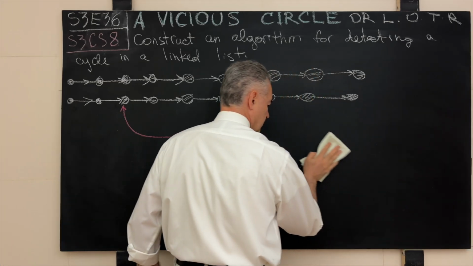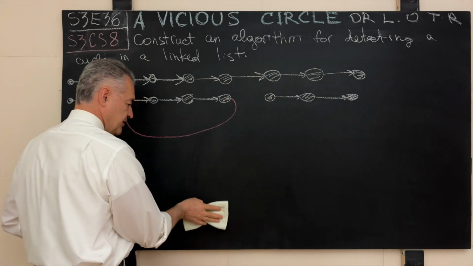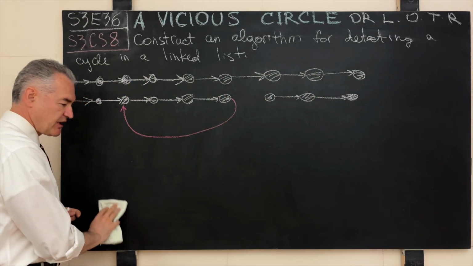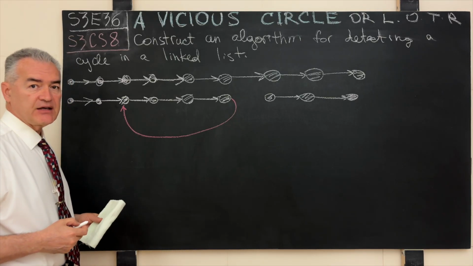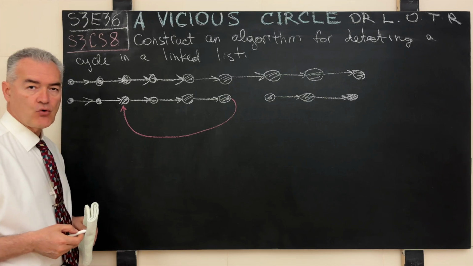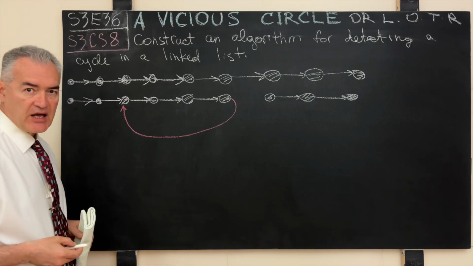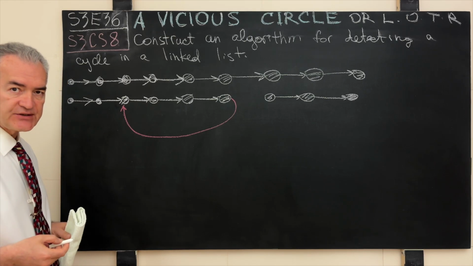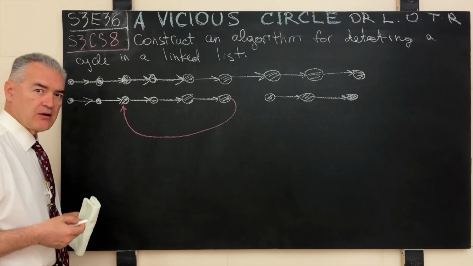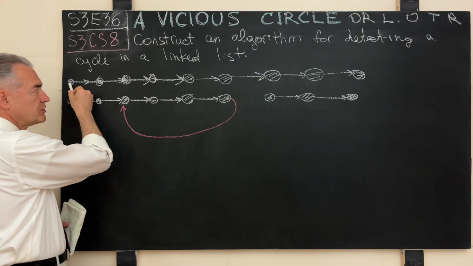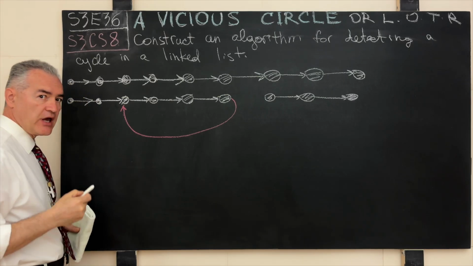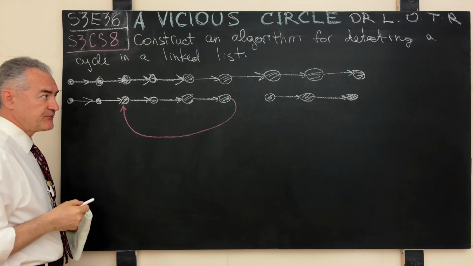The objective of the computer science problem S3CS8 is to construct an algorithm that will allow us to detect whether a given linked list contains a cycle or a ring or not. That is, a traditional linked list is a structure that is linear in its fashion, where each node in such a structure points to a unique address in memory.